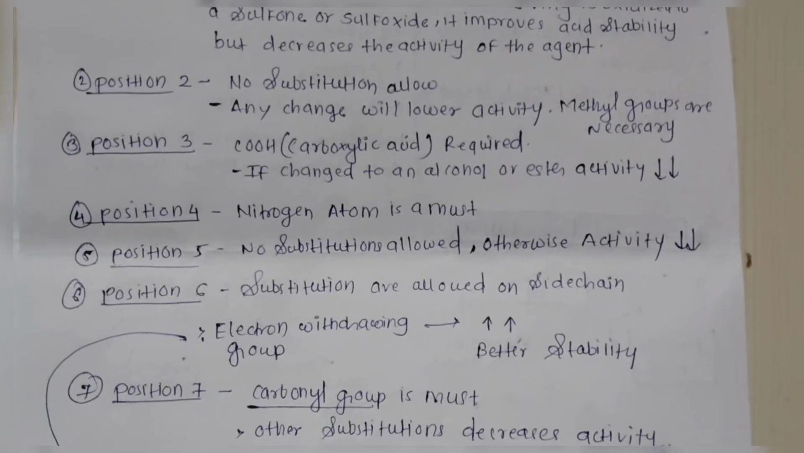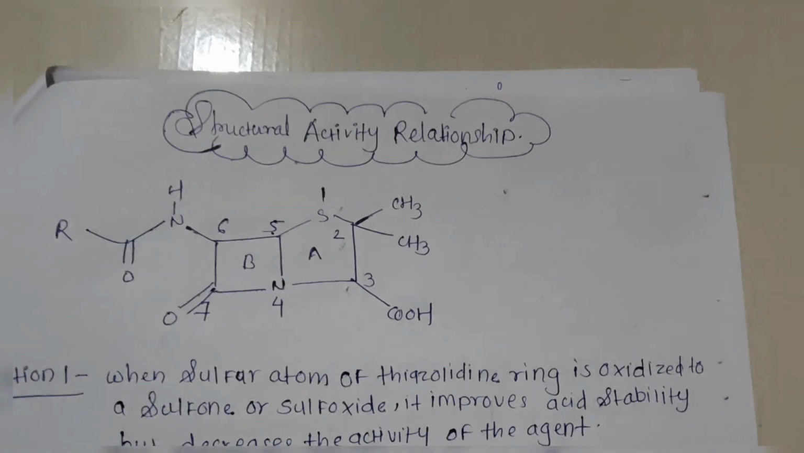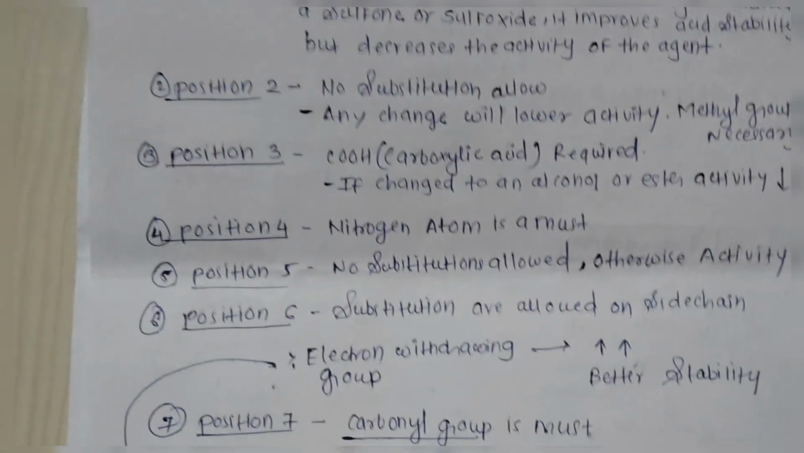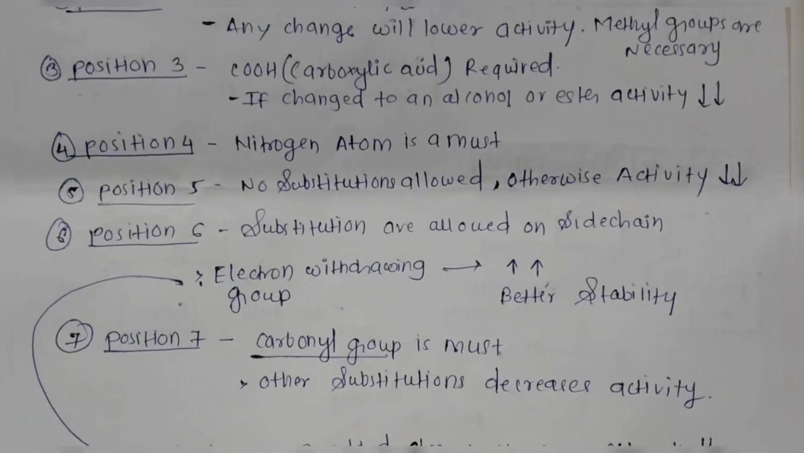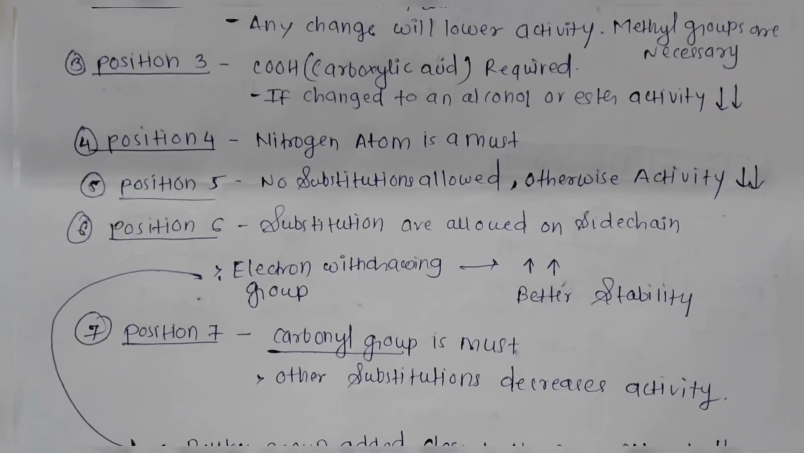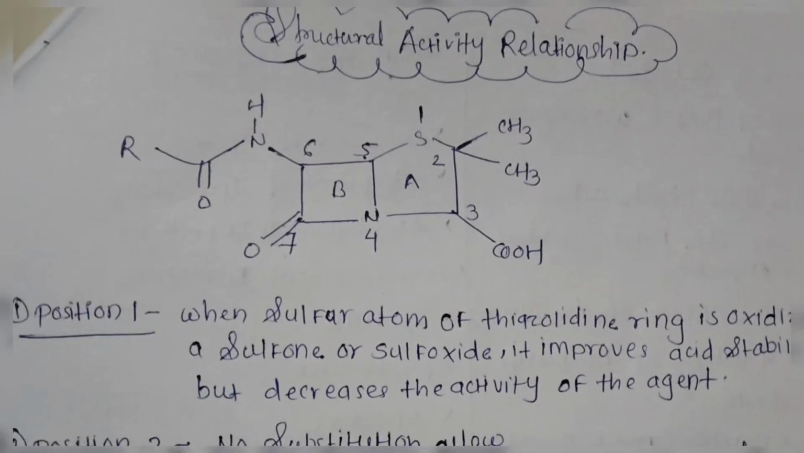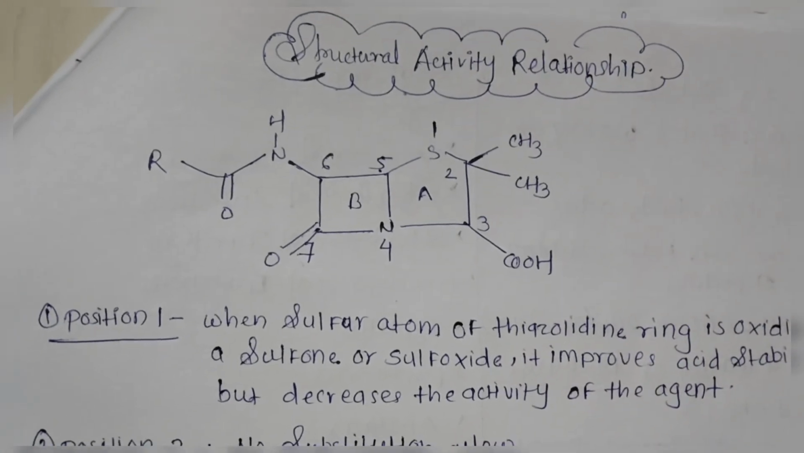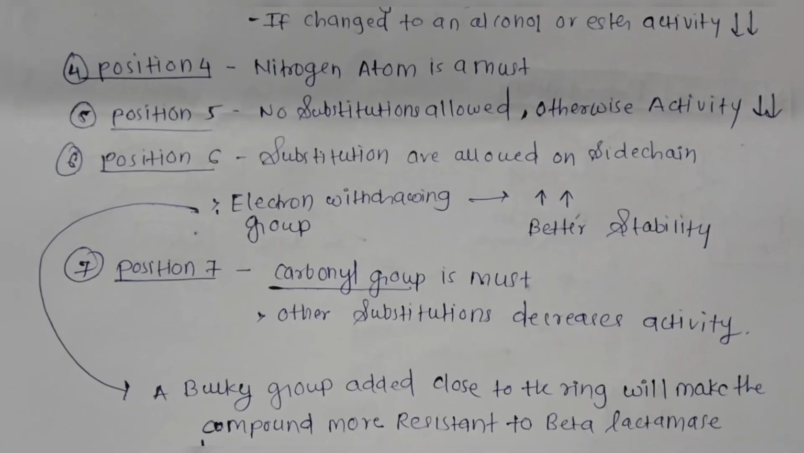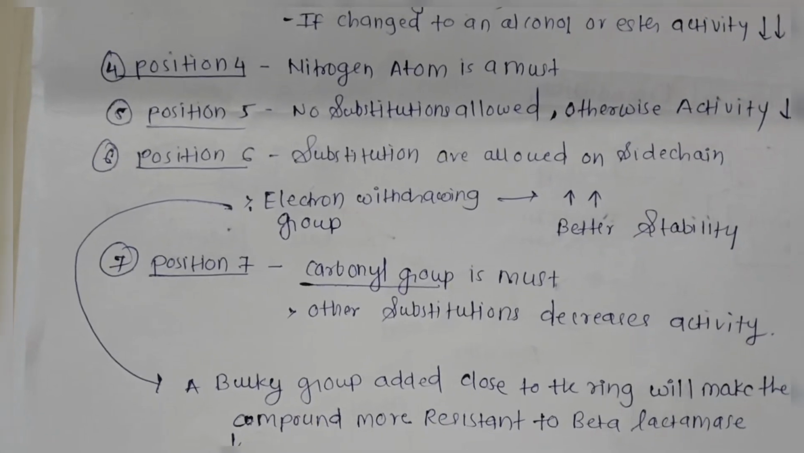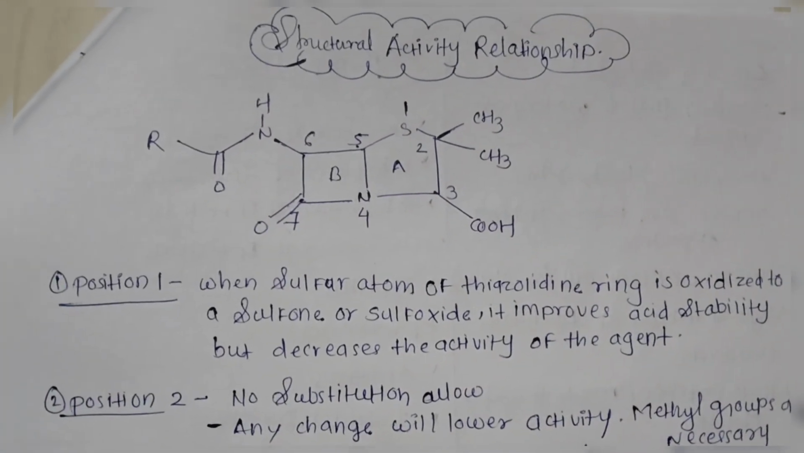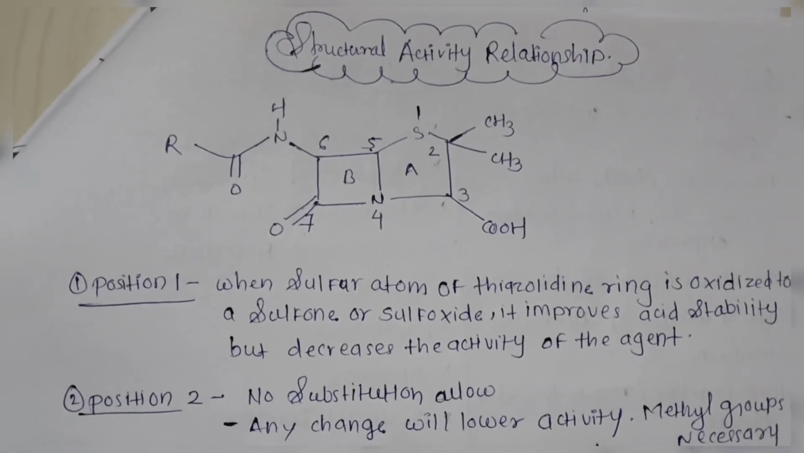On position number 4, a nitrogen atom is a must. You can see here on position number 4, there is a nitrogen atom. On position number 5, no substitution is allowed, otherwise activity decreases. On position number 6, substitutions are allowed on the side chain. You can see that on position number 6, an acylamino group is added for better activity. Further, an electron withdrawing group increases activity and gives better stability, while other groups decrease activity. Here we can see a carbonyl group. Other substitutions may decrease the activity.